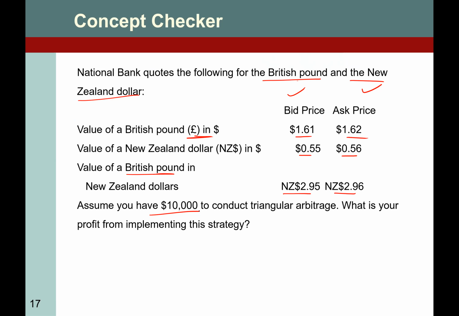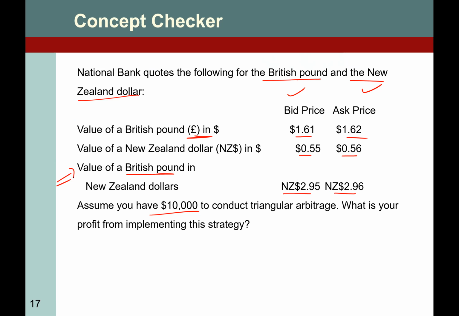Let me first open the question so that I can open a whiteboard here. Here we go. First of all, let's see whether there is an opportunity or not. First, find the cross exchange rate of bid and ask. What kind of rate do we need to find for a cross?